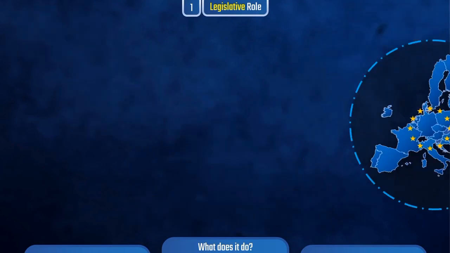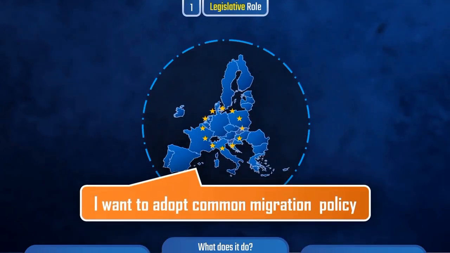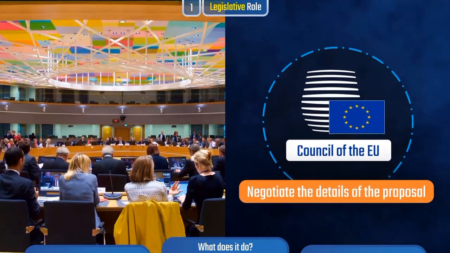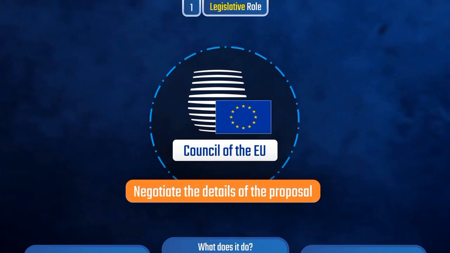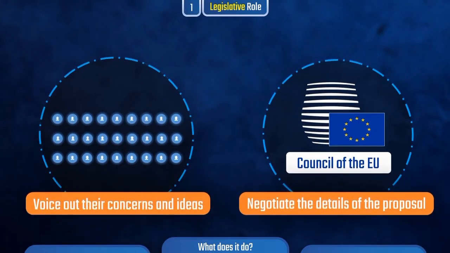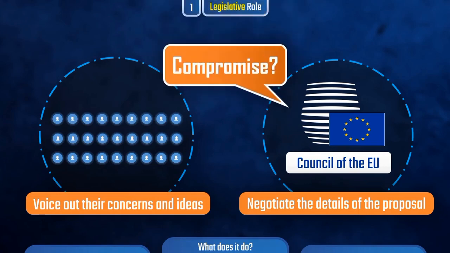European Commission. For example, if the EU wants to adopt a common migration policy, the Council would hold a series of meetings to negotiate the details of the proposal. During these meetings, the representatives of each member state would voice their concerns and ideas, and the Council would work to find a compromise that takes all of these perspectives into account.